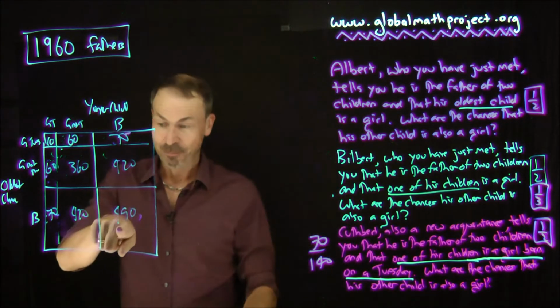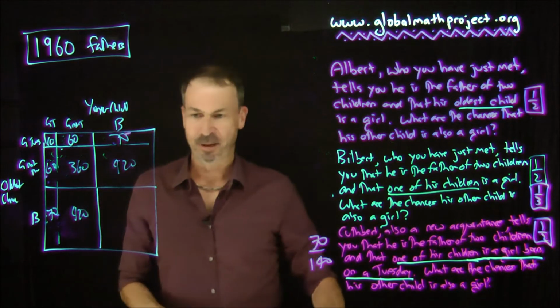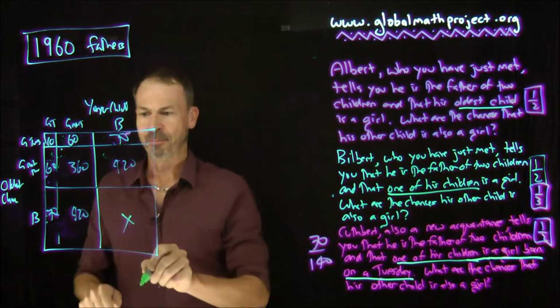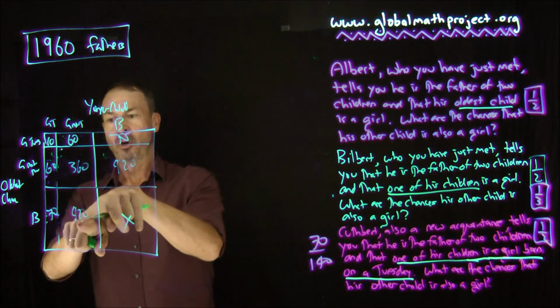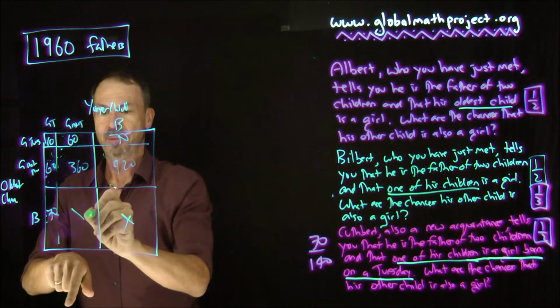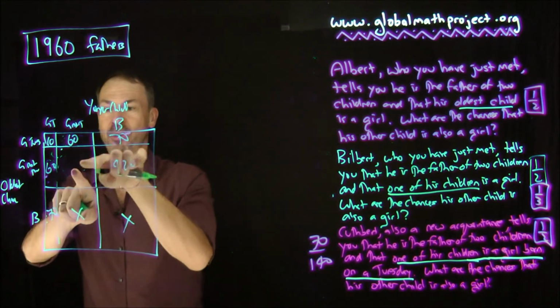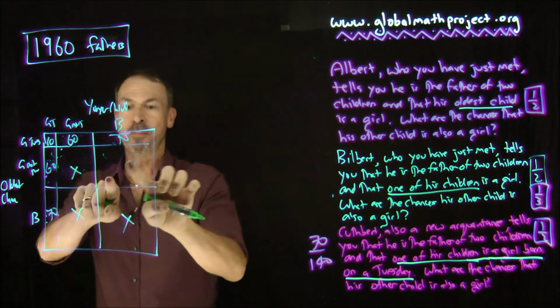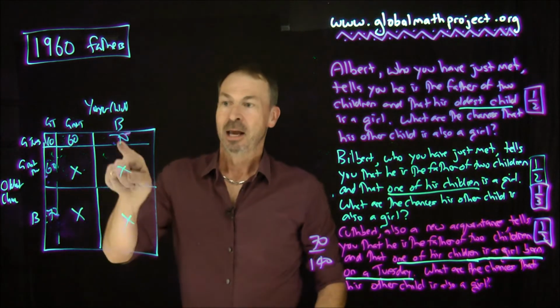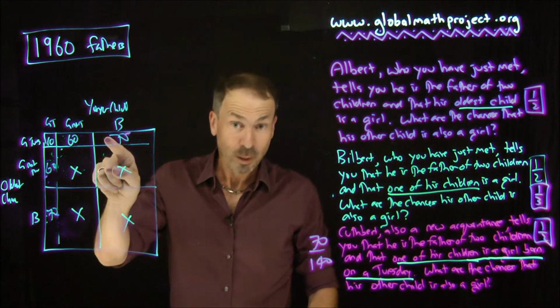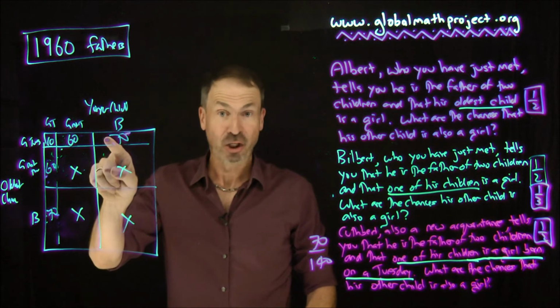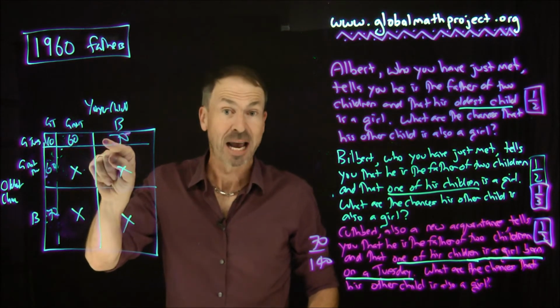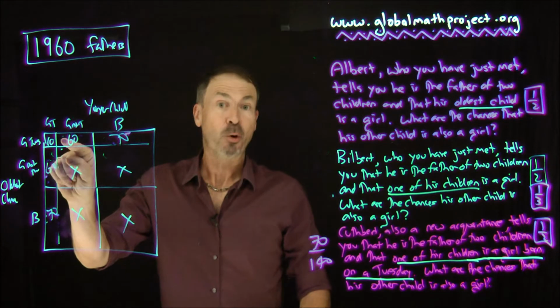Well, these folks aren't. Those were two boys. They won't say, I have a girl born on Tuesday. These folks won't. Boy, girl not on Tuesday. Again, these folks won't. Girl not on Tuesday, girl not on a Tuesday. These folks won't. Boy, girl not on a Tuesday. All 70 people here will. If they can mention that they have a girl born on a Tuesday, they will say it in that society.